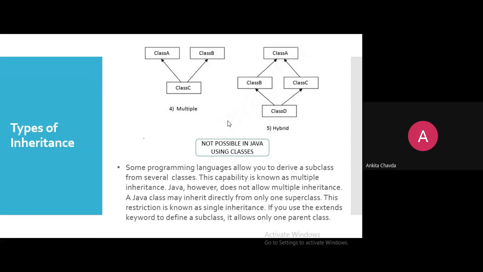Though we can achieve such a hierarchy via interfaces, which we will learn later. We can still create such a hierarchy, but here we would have interface A and interface B, which we implement in our class C. That we can do, but via classes it is not allowed.